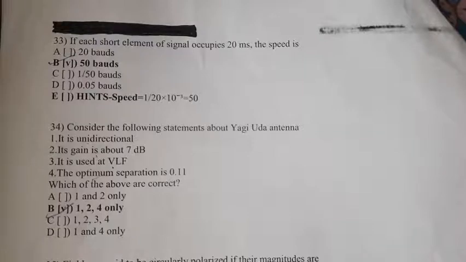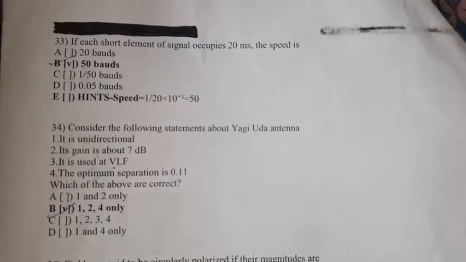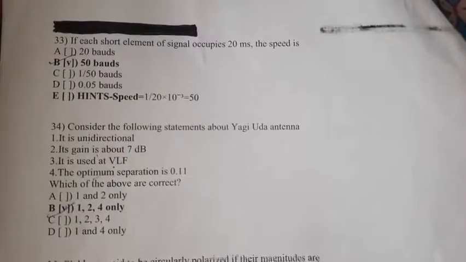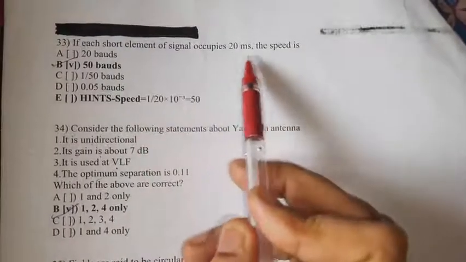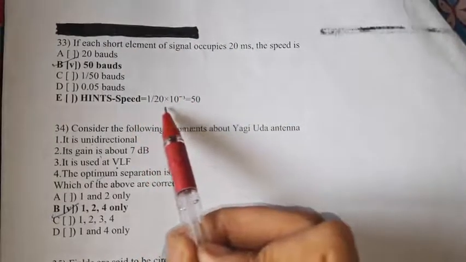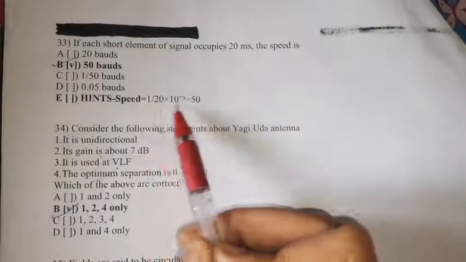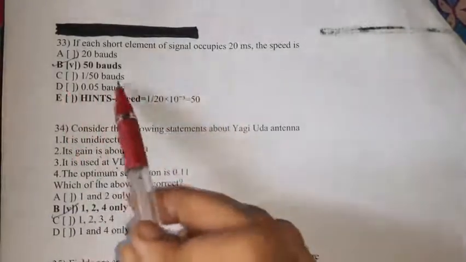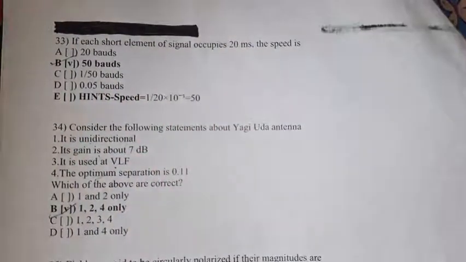It is nothing but the reciprocal of the time. Speed is 1 by time, right? 1 by 20 into 10 power minus 3 equals 50 bauds. So option B, 50 bauds, is the right option.